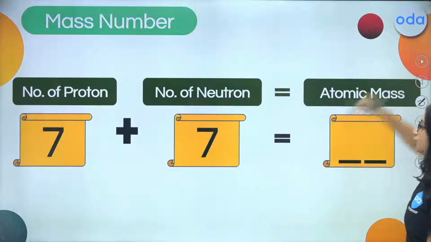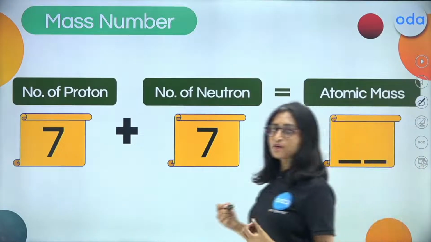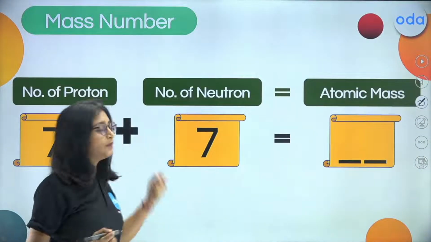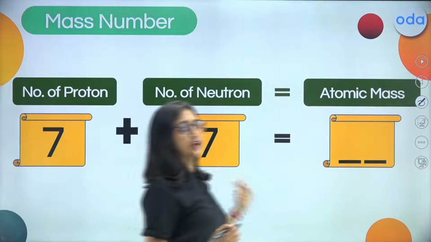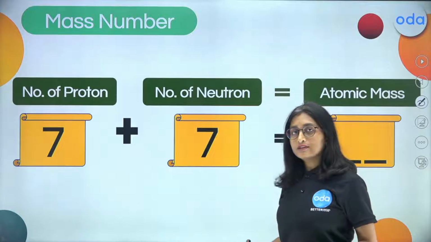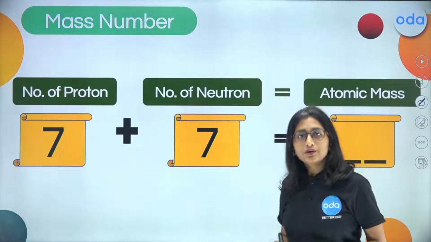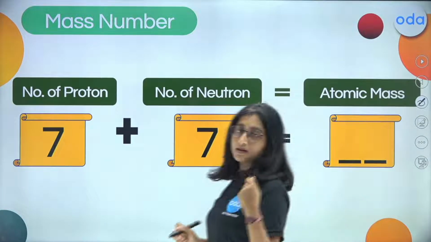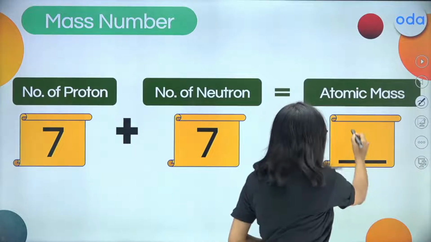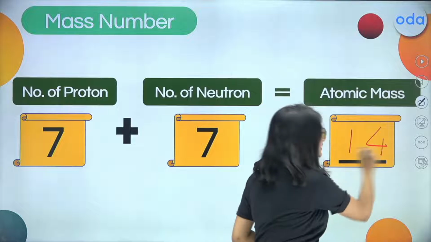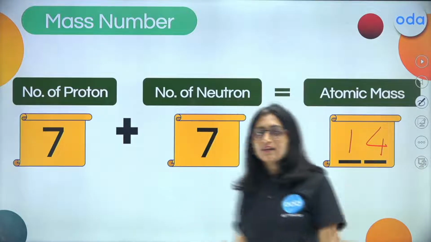So, of course, you do have the way to answer this also. This is the exercise time. You have to tell me what is going to be the mass number in this case, where the number of protons is 7 and the number of neutrons is 7. So, what should be the mass number? And that has to be 7 plus 7, that goes as 14, right?